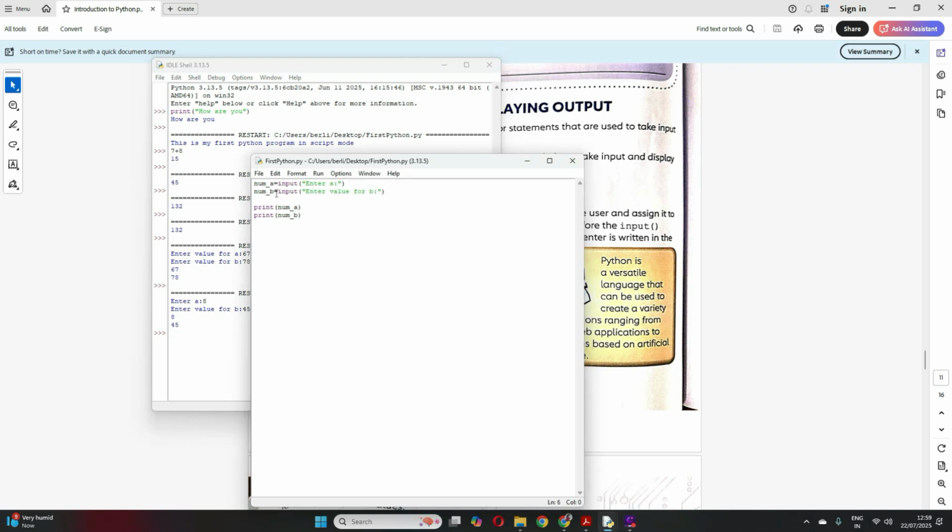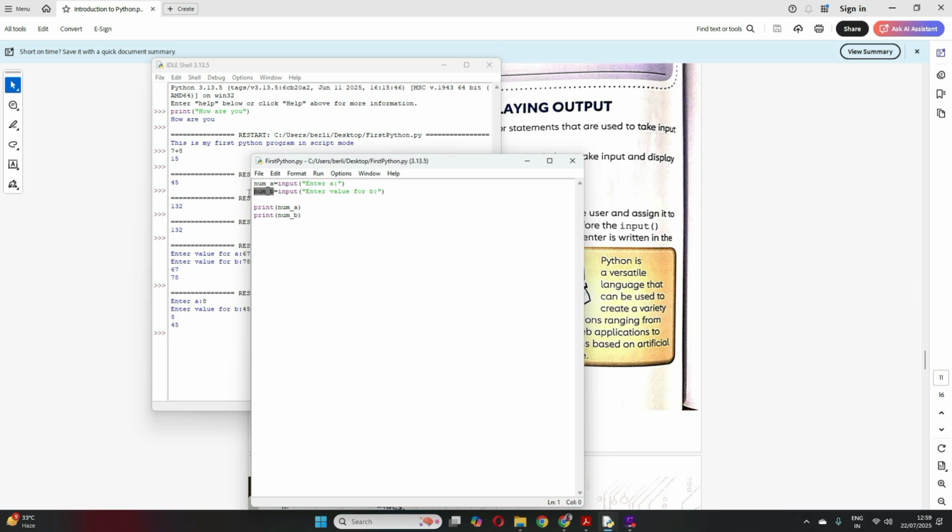Now you can ask me, ma'am, what is the data type for this num_A and num_B? This input that we are doing, is it an integer or a float or a string? So here in Python, if you don't specify anything, this becomes a string.